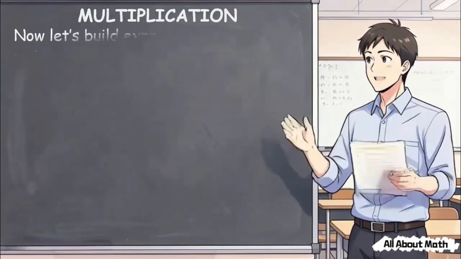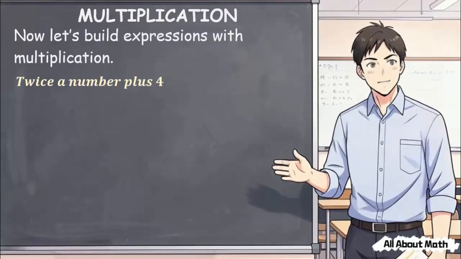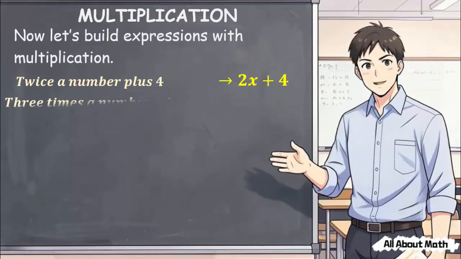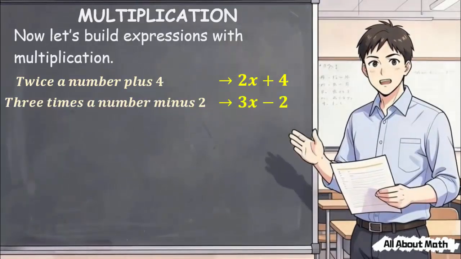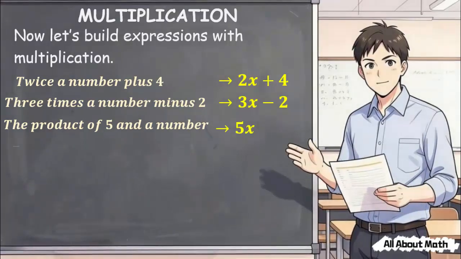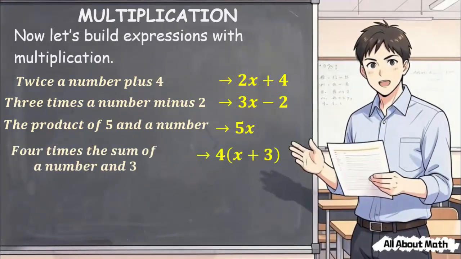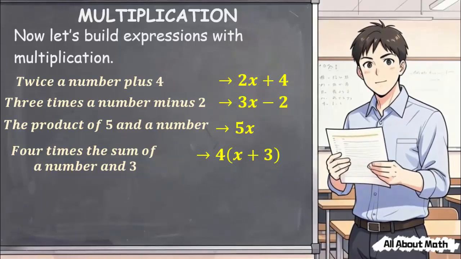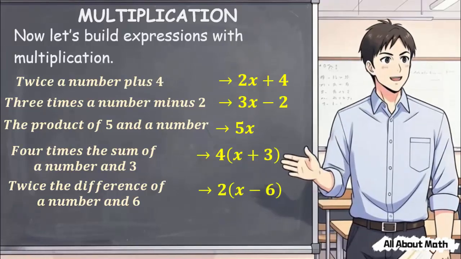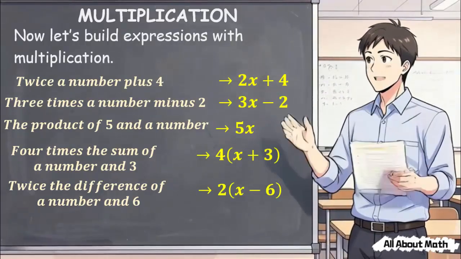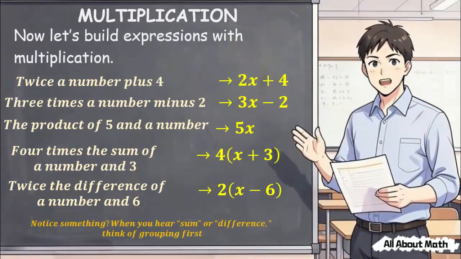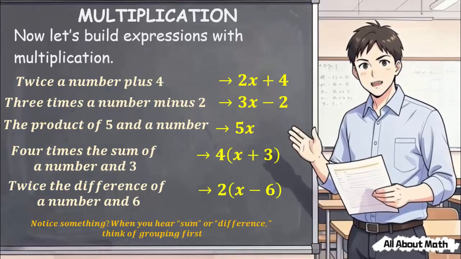Multiplication. Now let's build expressions with multiplication. Twice a number plus 4, 2x plus 4. 3 times a number, minus 2, 3x minus 2. The product of 5 and a number, 5x. 4 times the sum of a number and 3, 4 open parenthesis, x plus 3, close parenthesis. Twice the difference of a number and 6, 2 open parenthesis, x minus 6, close parenthesis. Notice something? When you hear sum or difference, think of grouping first.